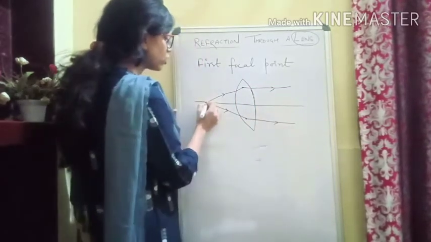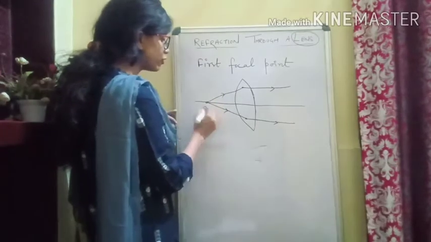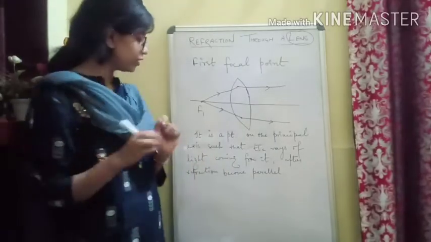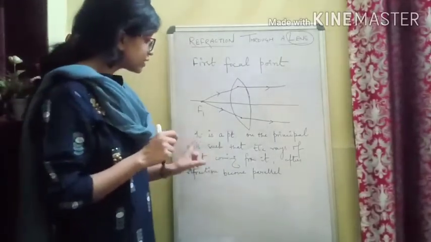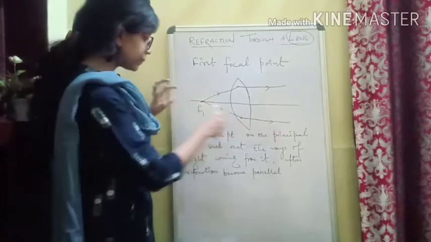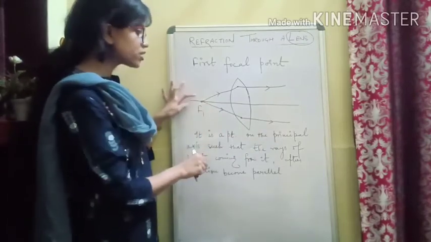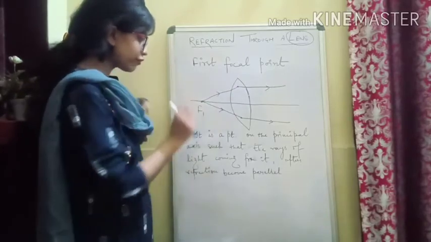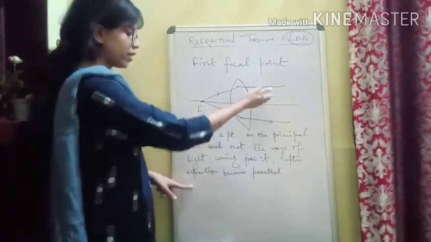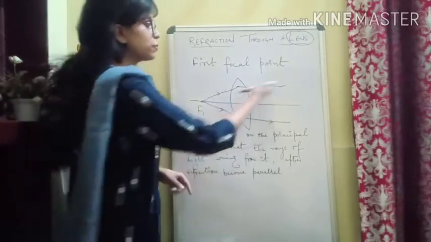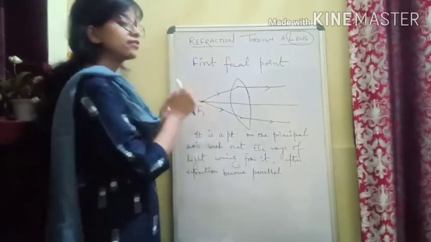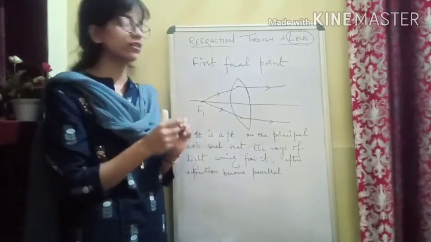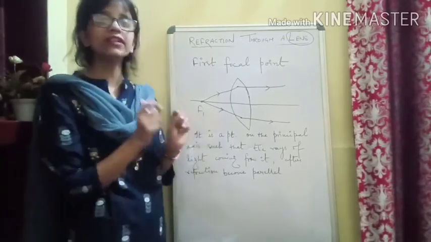For your ease, I have also written the definition so we can relate easily: it is a point on the principal axis such that the rays of light coming from it, after refraction through the lens, become parallel to the principal axis. That is the definition of the first focal point for a convex lens. Mind it, this is for the convex lens.